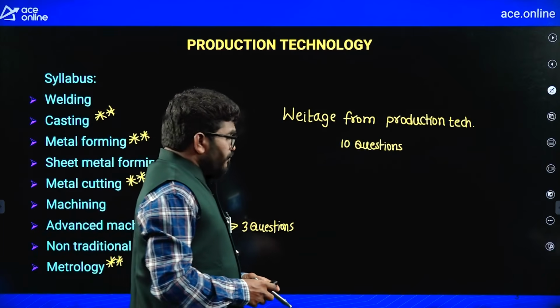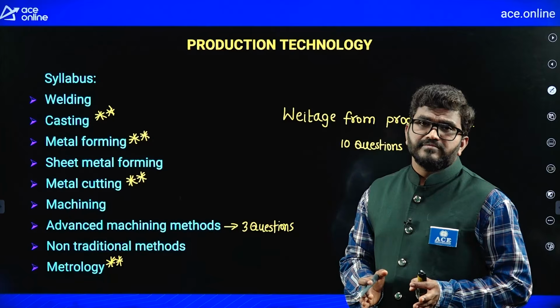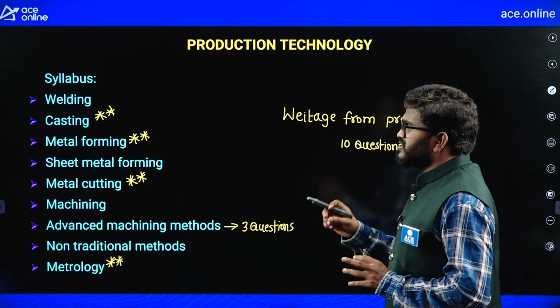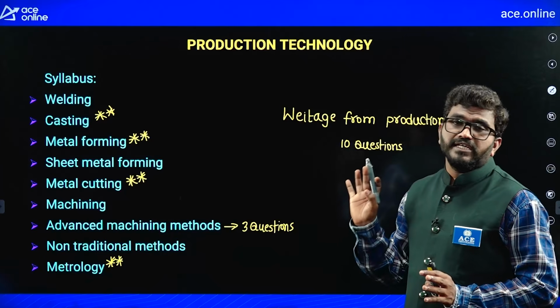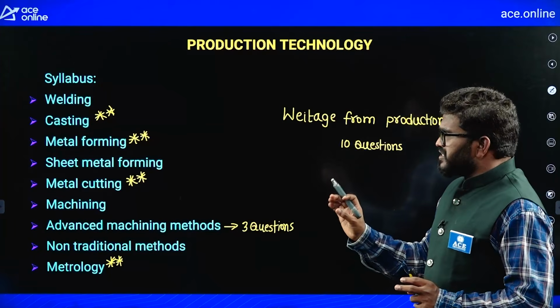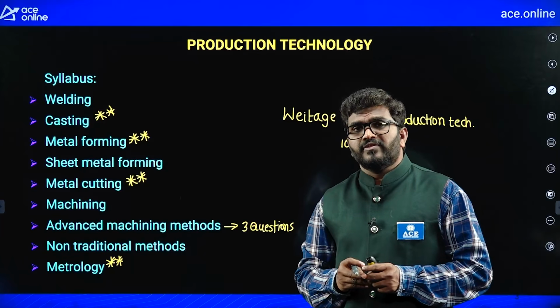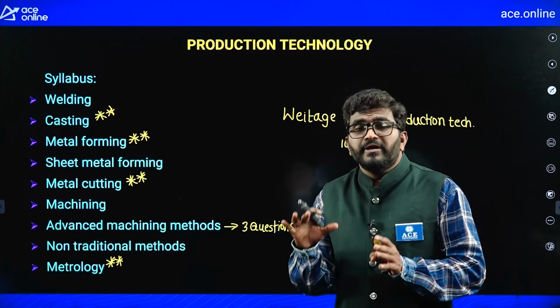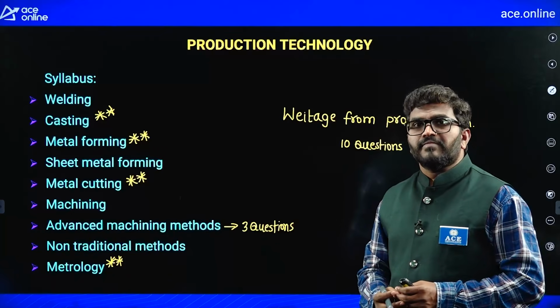If you cover the basic fundamentals of all these topics, you will get the 10 questions easily. They are very easy, basic fundamental questions. The student who has basic fundamentals on all these topics will get them easily.